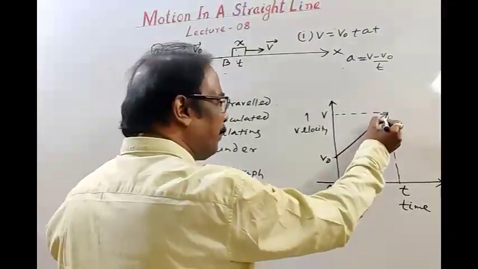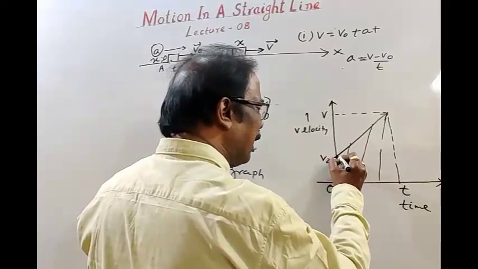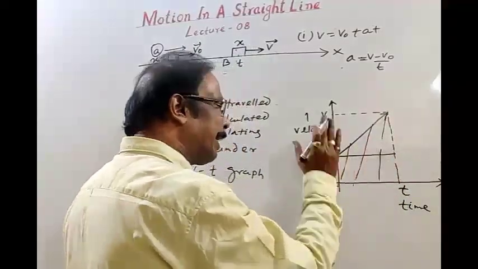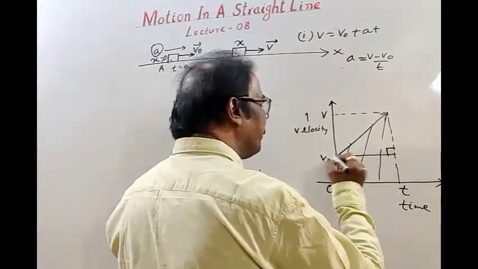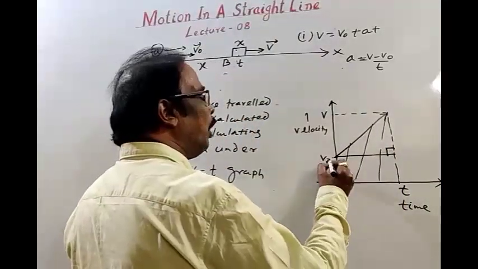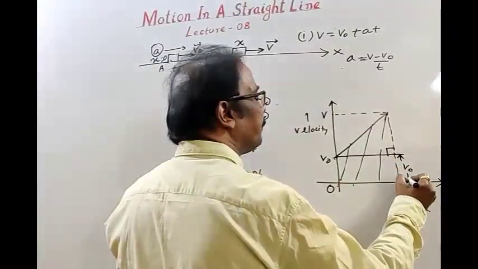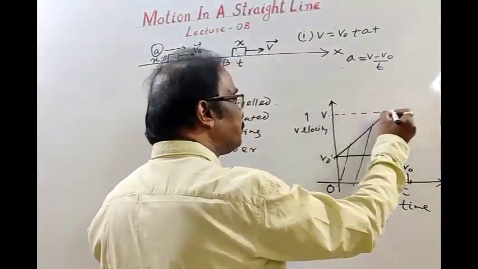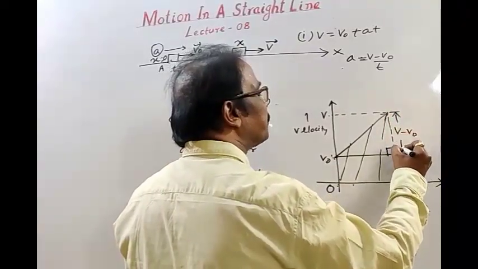Okay, we have to calculate the whole area under the graph, but the area can be divided into two parts by drawing a perpendicular from this position. See, up to this is V naught, from 0 to V naught. This is V naught, this is V, so obviously this length is V minus V naught.